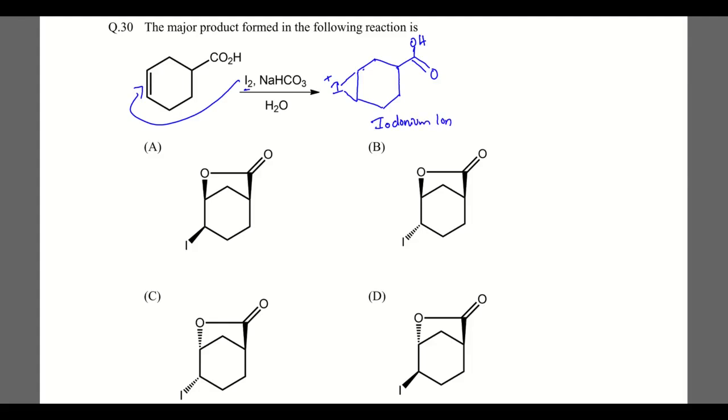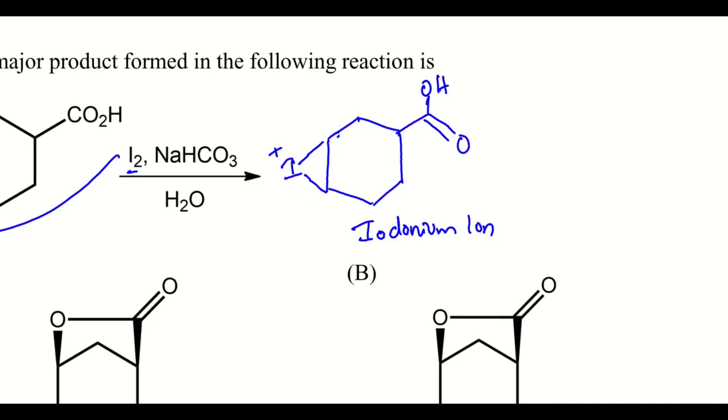Since there is base, this hydrogen will be abstracted and it will form O minus. This O minus will attack this carbon, and whenever this attacks, the iodine group and the COH group will be trans to each other.